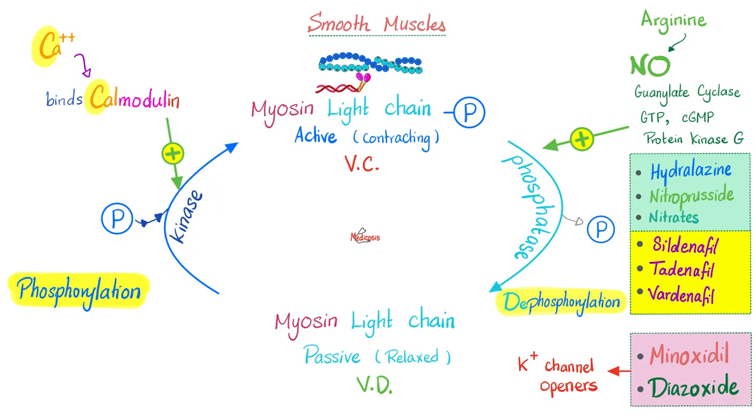The kinase is an enzyme that adds phosphate. When you add phosphate to the myosin light chain, it becomes myosin light chain phosphate, which is very active, which causes contraction. If you want the muscle to relax, you do the opposite. Get a phosphatase to remove the phosphate from the myosin light chain phosphate so that it becomes myosin light chain without the phosphate, which is relaxed.